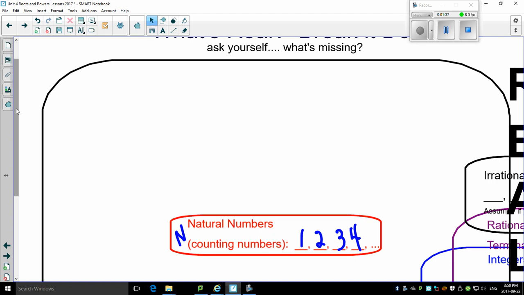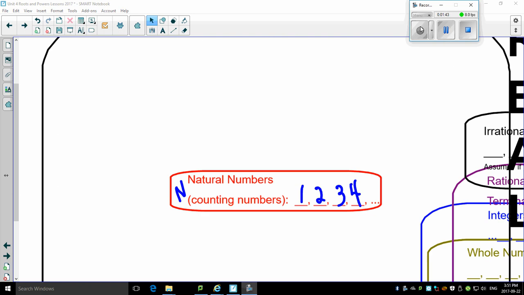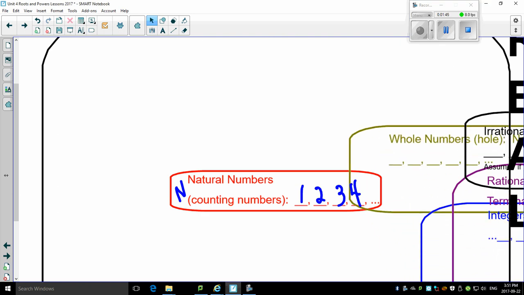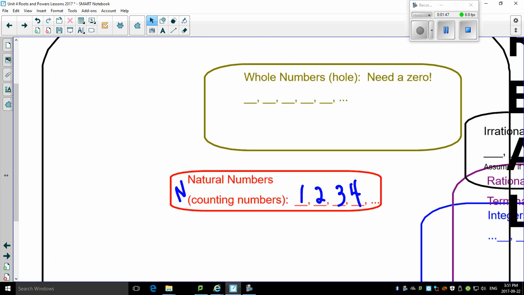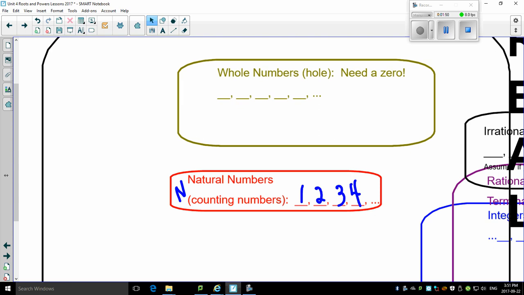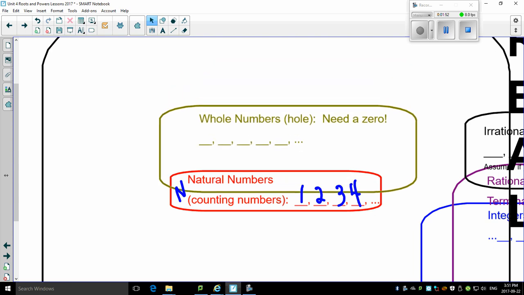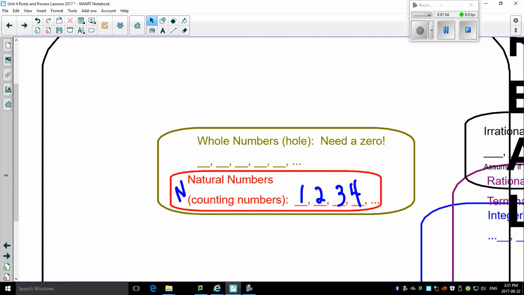Now, let me bring in the next system that comes in. The next system is the whole number system. What's cool about the whole number system? Well, it includes all of the natural numbers, 1, 2, 3, and 4, but it also includes a 0.